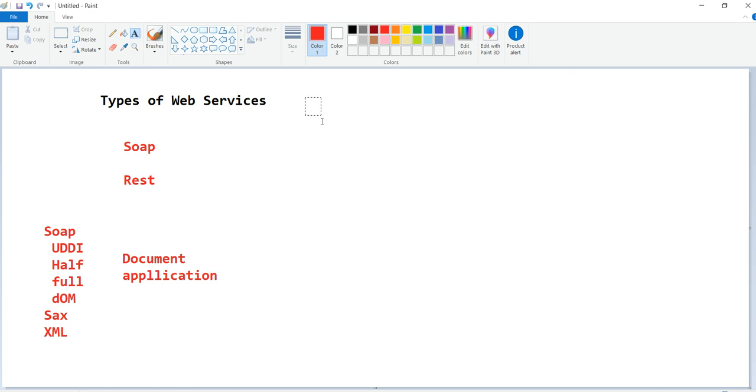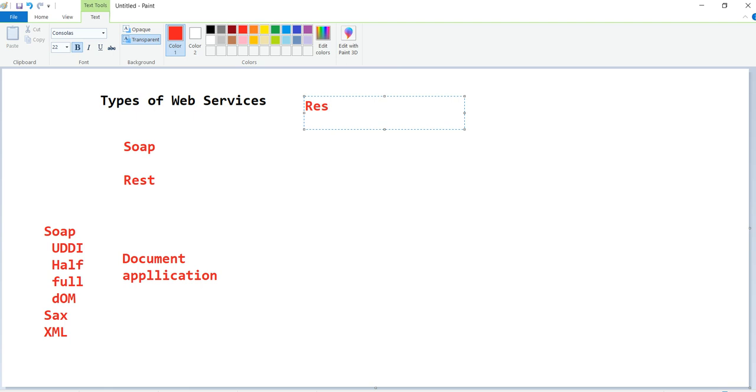If you come to REST, it's simple. REST is very simple. Whatever the data is uploaded, let us consider 1 MB of data came in a request. If 10 KB of data is loaded, immediately this 10 KB of data starts interacting with the user. A simple example is the Facebook page. Whenever I open Facebook, if the net is slow, what happens? First it loads the text content, then the image, then the video content. That is the concept of REST. So this is simple.